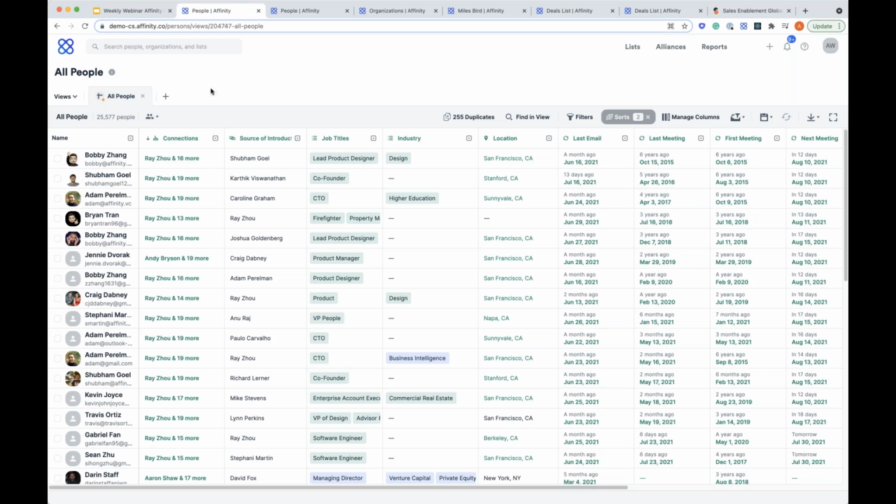So the reason you would jump into the all people Rolodex is to answer those network driven questions, providing that visibility across the team. So for example, let's say you're traveling on a business trip to New York, you want to be able to make the most out of your time there. Maybe you have some meetings, but you want to be able to maybe set up some more so that this is a valuable trip for you. And that's really easy to do.